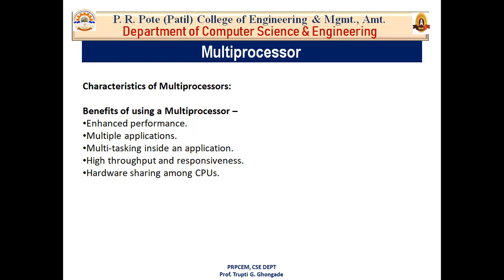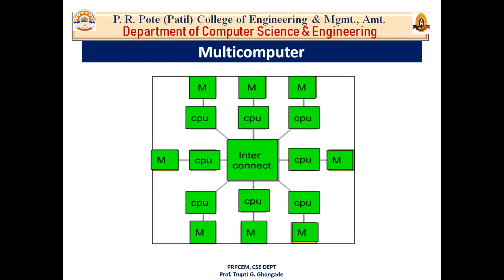Second one is that it has multiple applications like single instruction, multiple data, multiple instructions, multiple data, then multiple instructions, single data. There are lots of applications and lots of types of multiprocessor. Then third, multitasking inside an application. Then high throughput and responsiveness. Our aim is to improve the throughput of our system. And fourth one is hardware sharing among CPUs. Your CPUs share a common memory and common resources. That means hardware sharing is there in your multiprocessing. Okay. Now this is all about the multiprocessor.